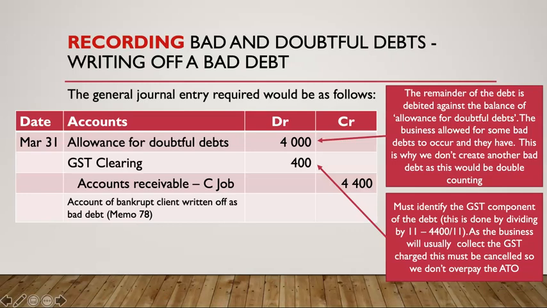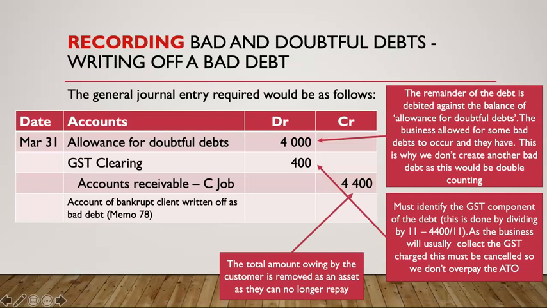We are going to recognize that the customer is no longer able to pay us back the $4,400, and we're going to reduce the amount of allowance for doubtful debts. We allowed for $5,000 as a credit. We are now going to reduce this by $4,000, and we have $1,000 left over.